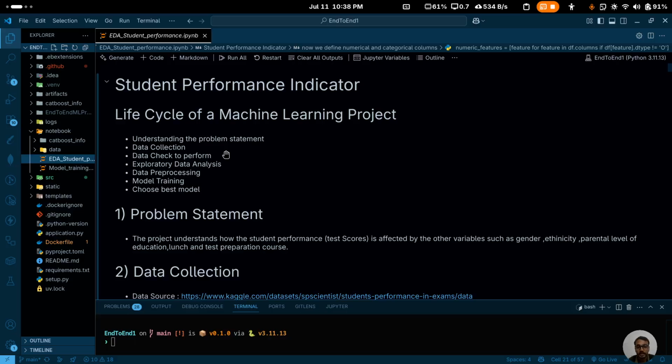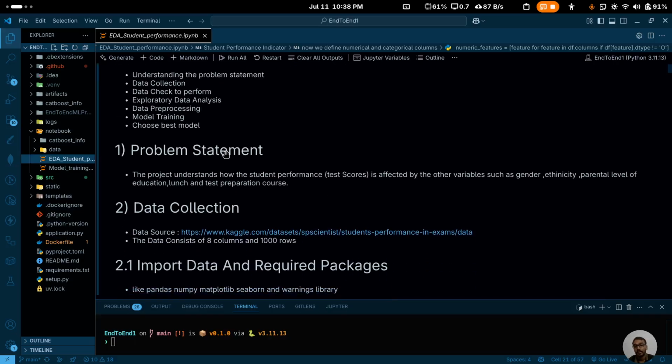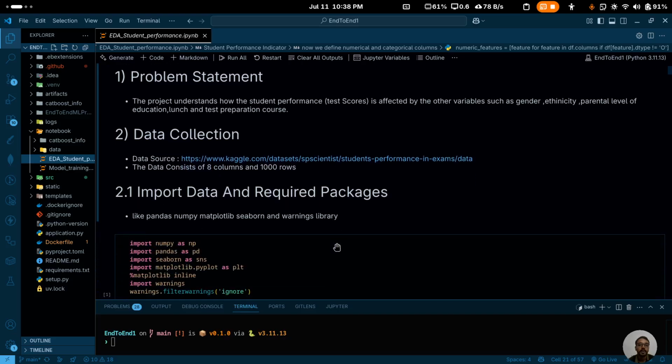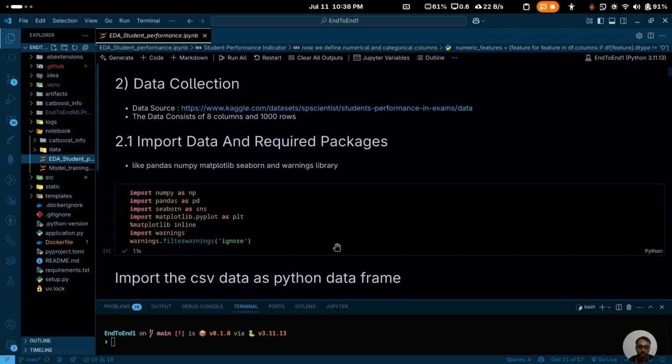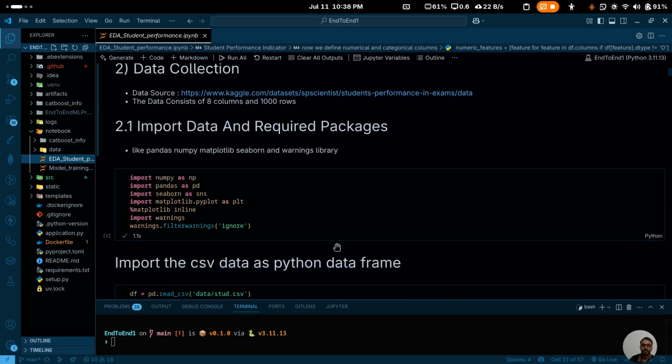The problem statement is that we have to train a model which can take the input and predict the math score of a student. We have the data set from Kaggle. We have 8 columns and 1,000 rows, so we have 1,000 data points, and we trained our model on that.